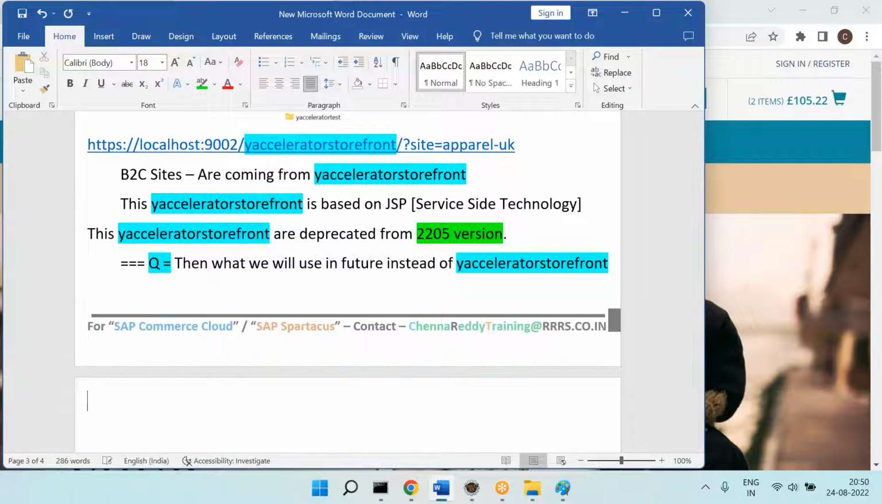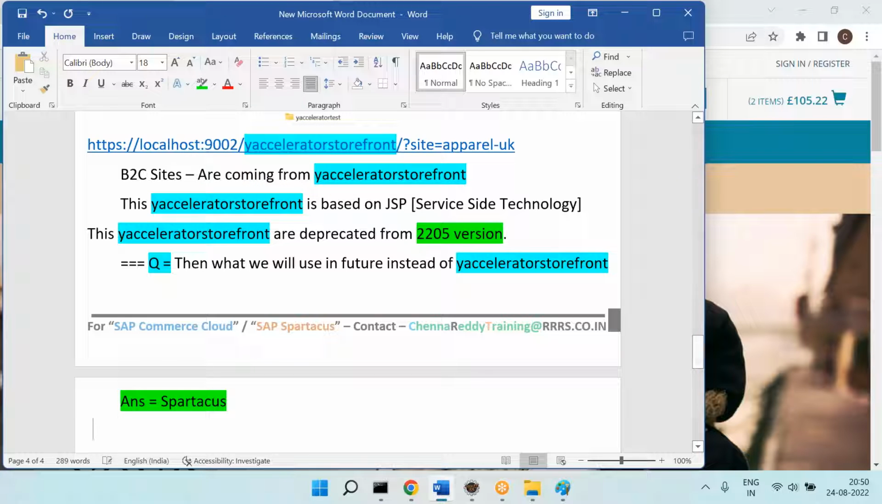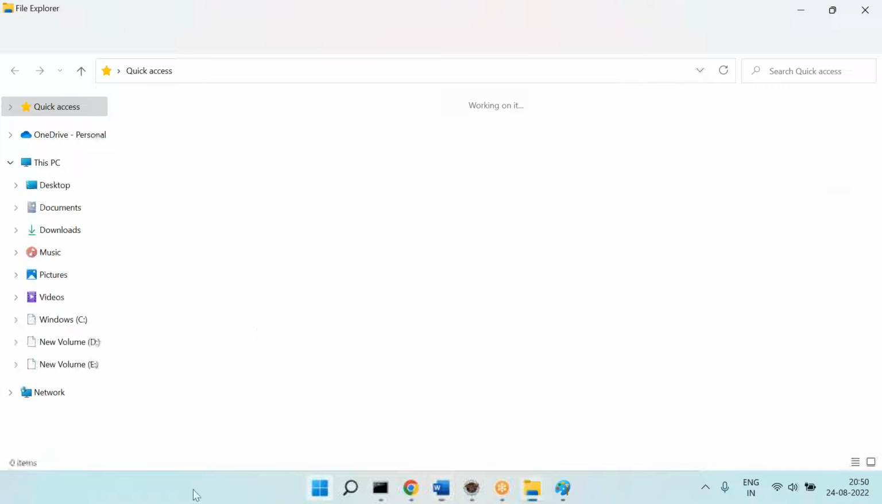That's the question. So the answer is Spartacus. What will we use in future? We will use Spartacus. So that's why I will show you a small structure here. That is a nice structure. You have to start remembering now.